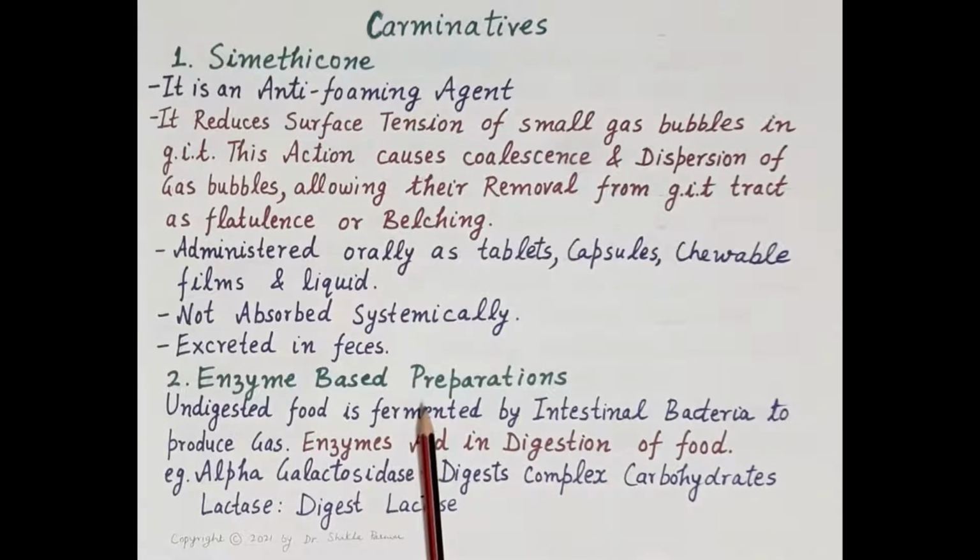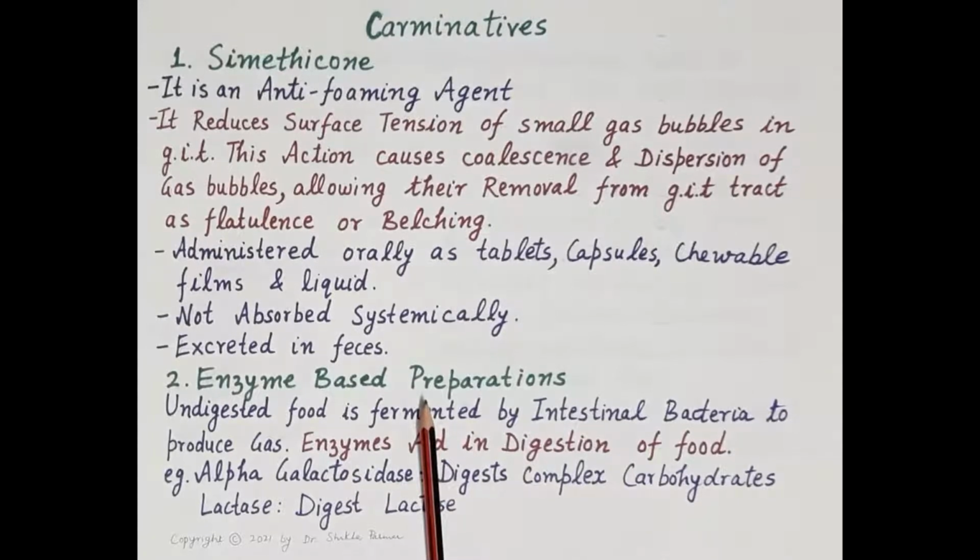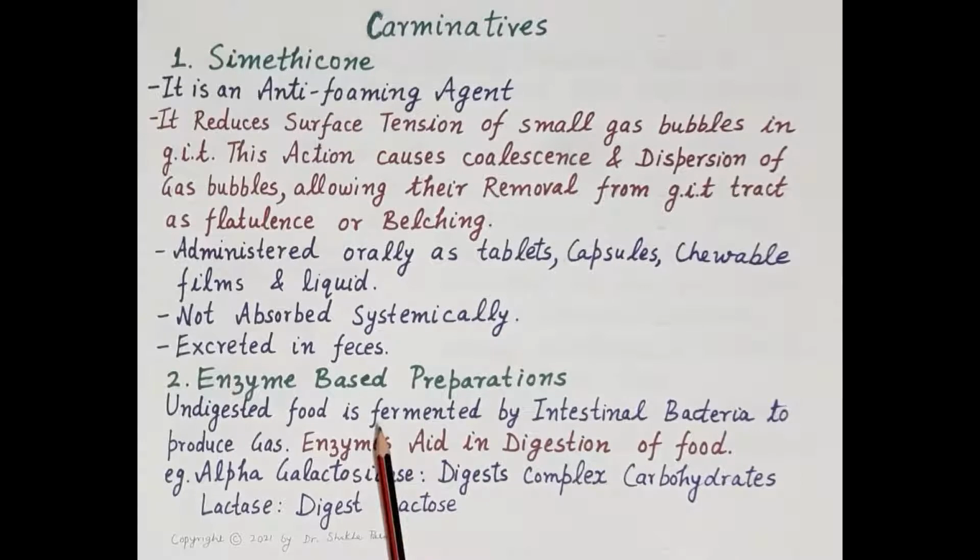Now second type of carminatives are the enzyme-based preparations. Now very important to note that when substances not digested in the GIT reach the large intestine intact, they may be fermented by intestinal bacteria, thereby causing gas production. So undigested food is fermented by intestinal bacteria to produce gas.